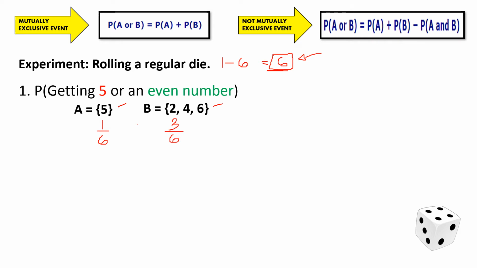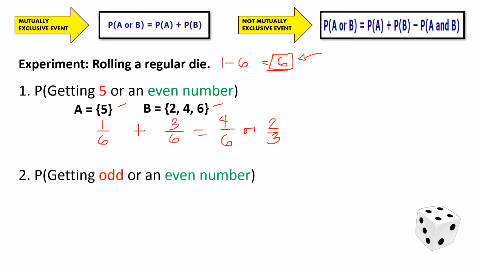So to finalize our answer, we simply add these two. We have 1 over 6 plus 3 over 6. This gives us 4 over 6, or we can further simplify this as 2 over 3. So that is how we determine the probability of a mutually exclusive event. Let's have the next one.